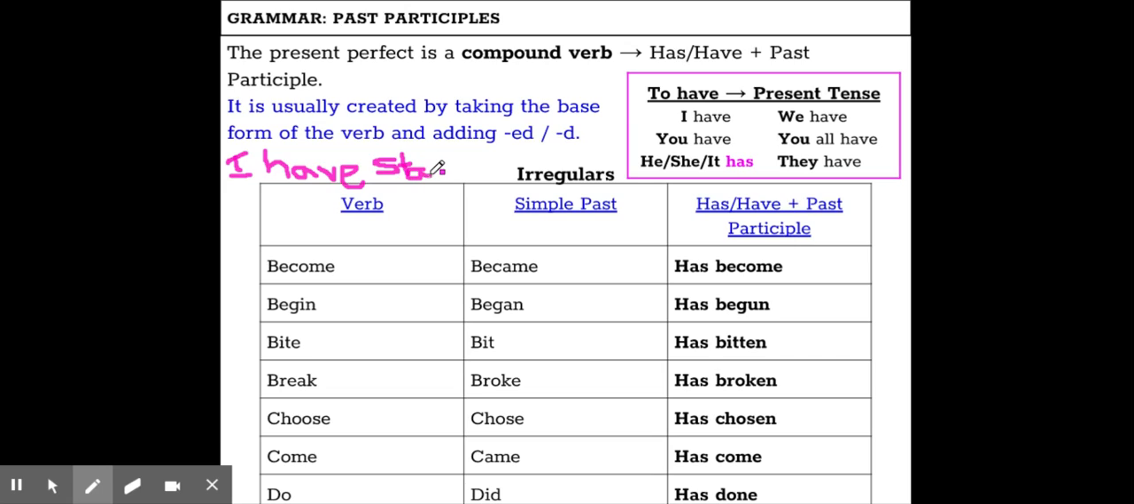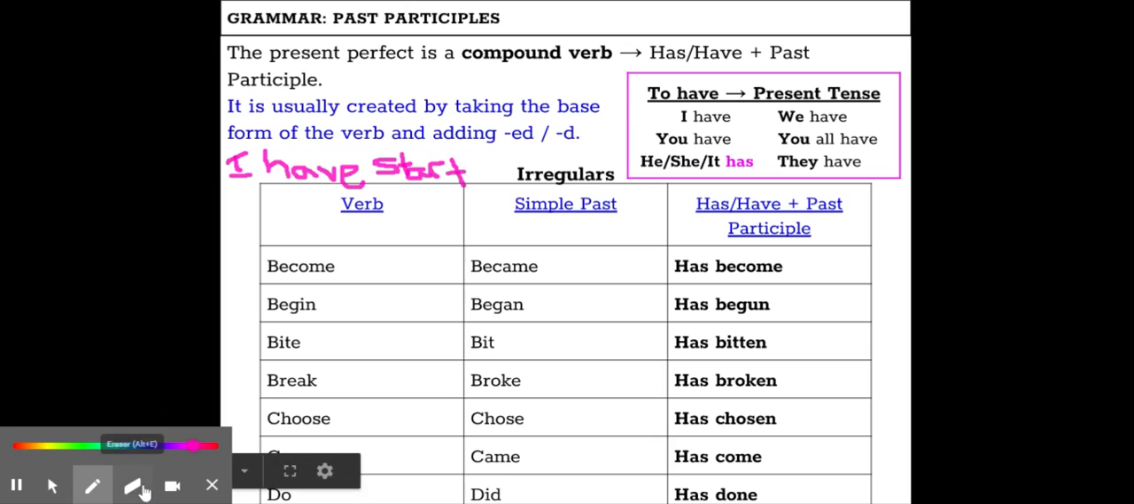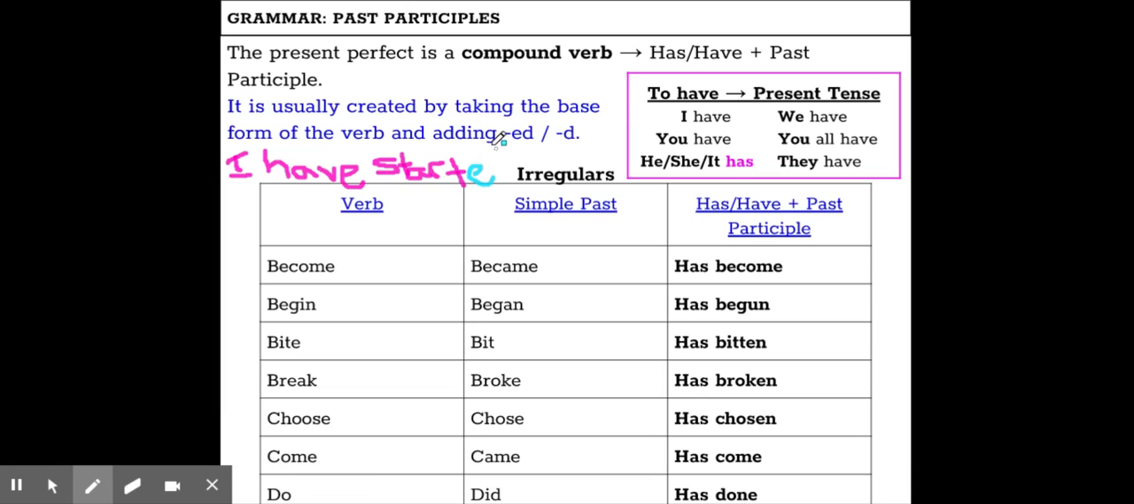Ooh, it is hard to write on here. And then I'm going to add ed. So let me change this color. I have started. I have started watching Netflix. I started watching Netflix in the past, and I'm still doing it in the present.